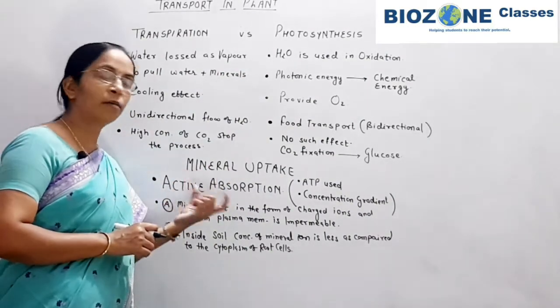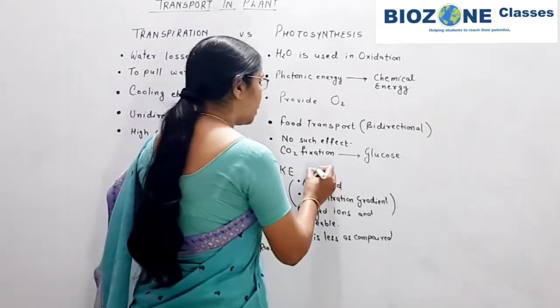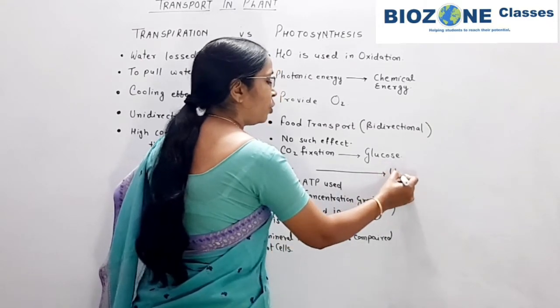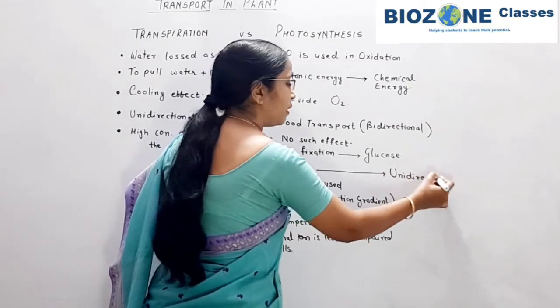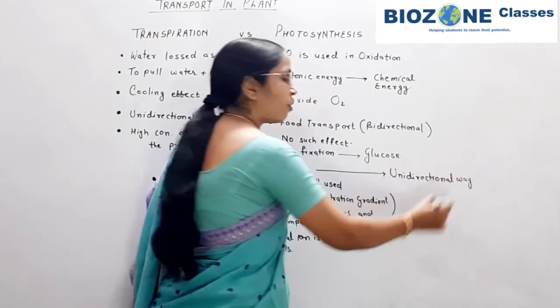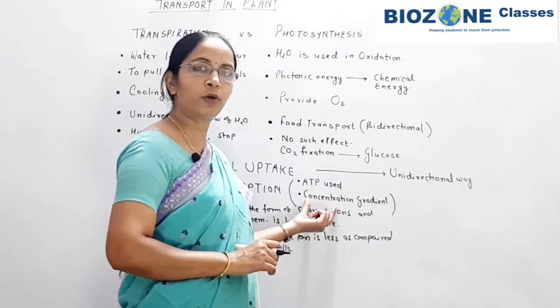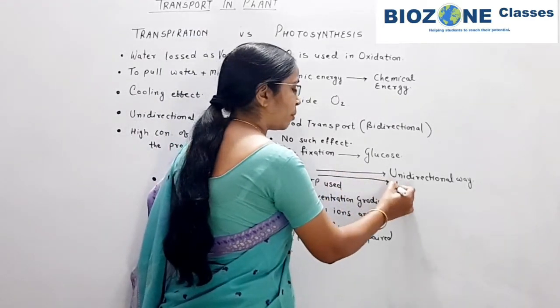When we come to mineral uptake, one thing again you remember: it predominantly takes place in a unidirectional way. This part is clear to all. Unidirectional means only from root to shoot, along with water, these mineral ions are transported.